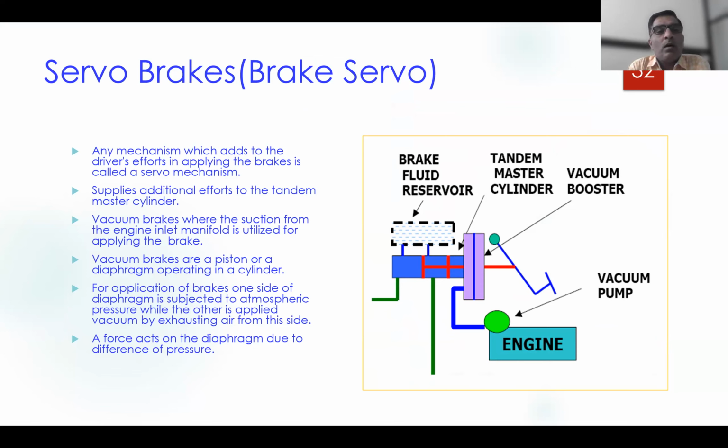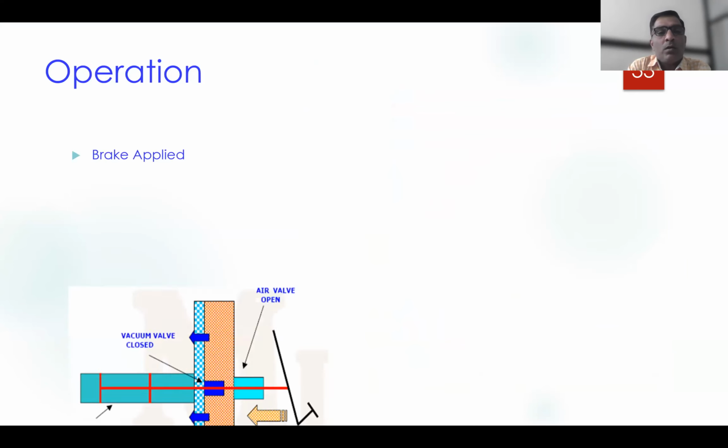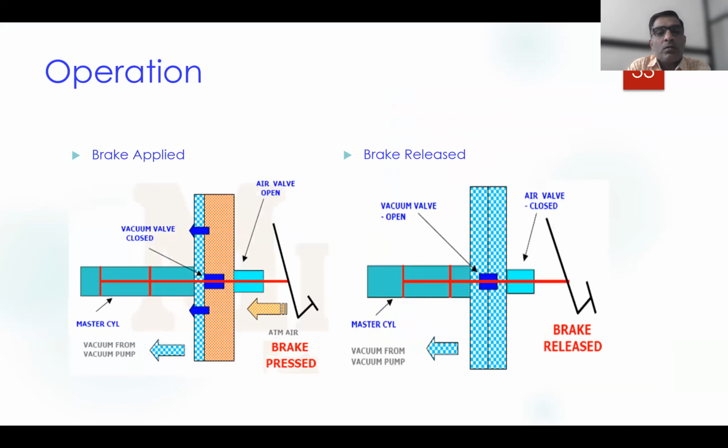After discussing the servo brake, which is one of the brakes in which some added effort is provided so that there will be comfort for the driver while applying the brake, we have seen how the diaphragm is operating and how the vacuum valve is operating in the operation of the vacuum brake system.